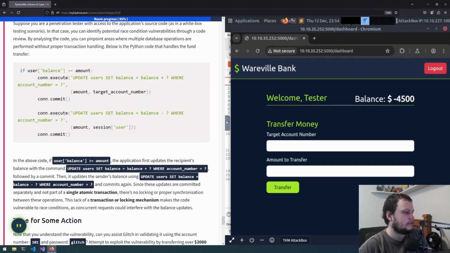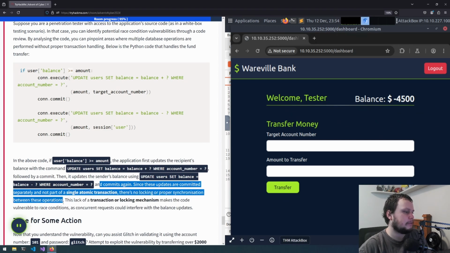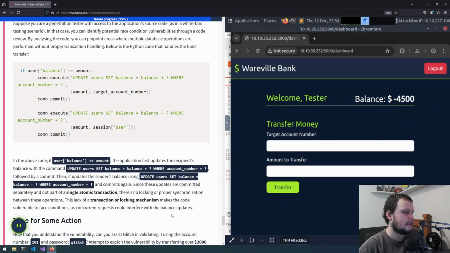In the above, if the user balance is greater than the amount, the application first updates the recipient's balance with the command, commits, and then updates the sender's and commits again. Since these updates are committed separately and are not part of a single atomic transaction, there's no locking or proper synchronization between these operations. The lack of a transaction or locking mechanism makes the code vulnerable to race conditions, as concurrent requests could interfere with the balance updates.